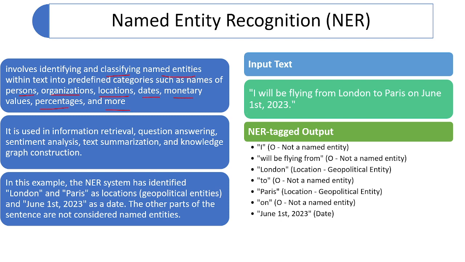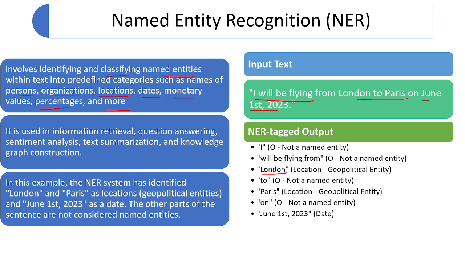more. So I'll give you an example. Suppose I am telling you one sentence, or a text like this: I will be flying from London to Paris on June 1st, 23. Then the named entity recognition algorithm will try to identify what type of entity each word is. In the case of I, it will not find any entity. It does not belong to persons, organizations or locations. And "will be flying" is also not an entity.